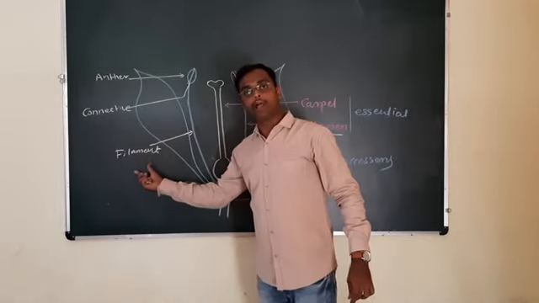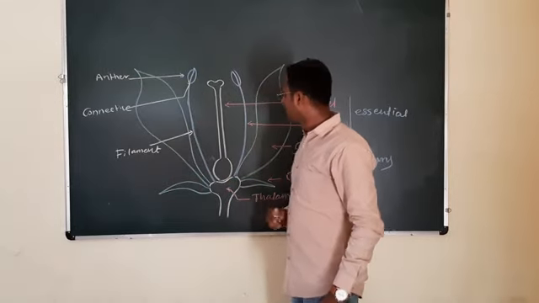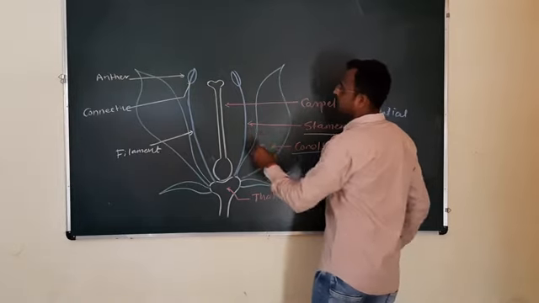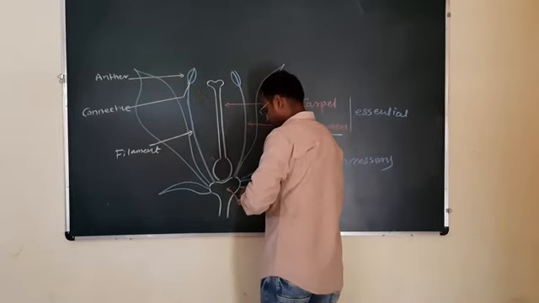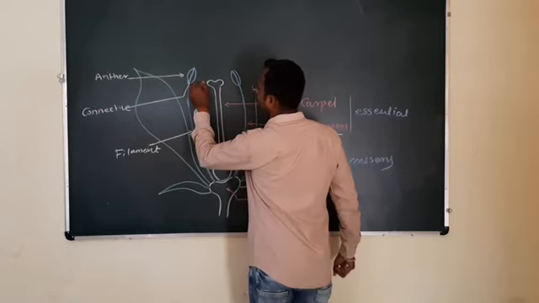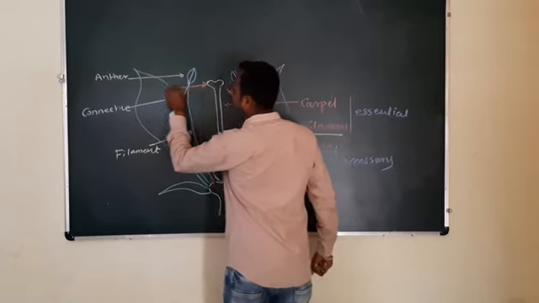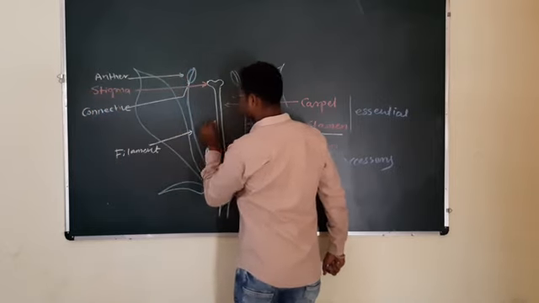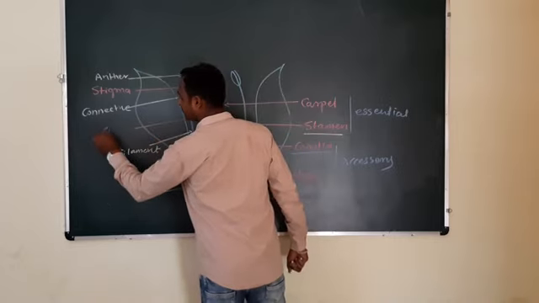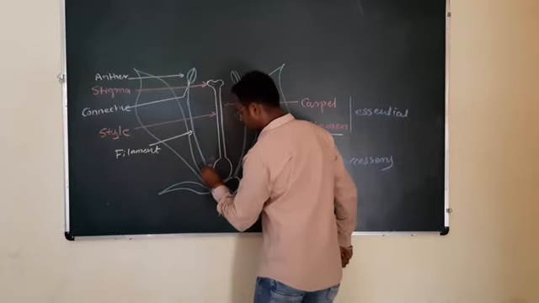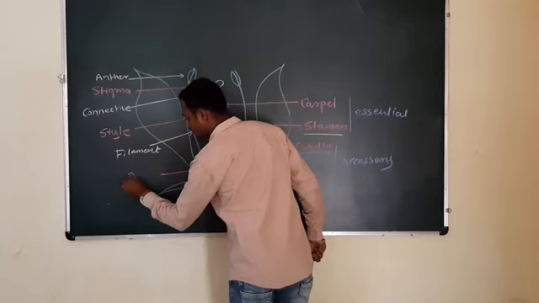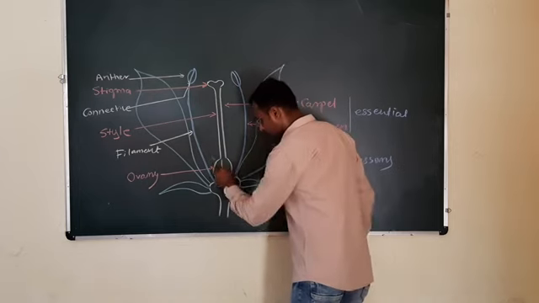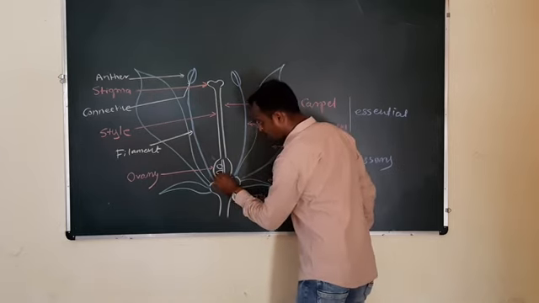Anther, connective and filament together form the stamen. Likewise, the carpel is made up of stigma, style, and at the base is the ovary, and the ovary encloses one or more ovules in it.